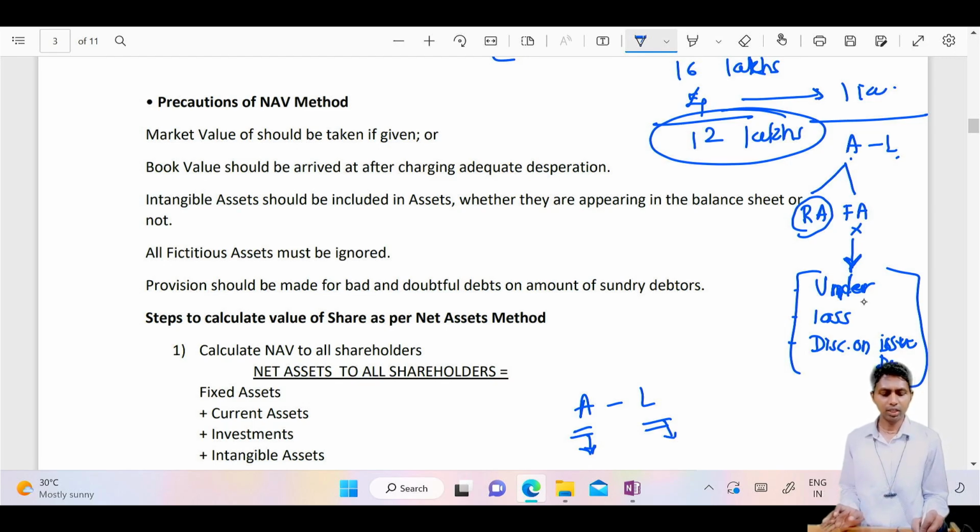My dear students, here generally you will find underwriting commission, then loss, that means profit and loss in brackets debit balance, then discount on issue of debentures, preliminary expenses, formation expenses, etc. Understood? Only these types of miscellaneous items. If you get this type of item on the balance sheet asset side, don't consider them in assets. It's very simple. And what about the liabilities?